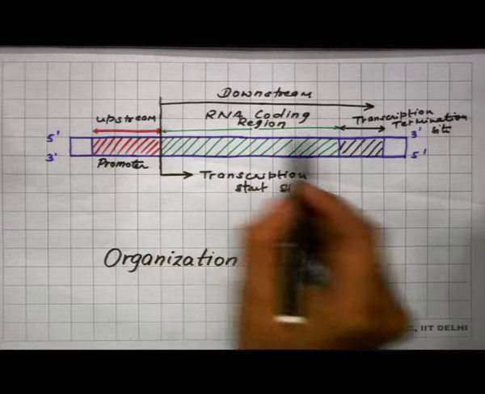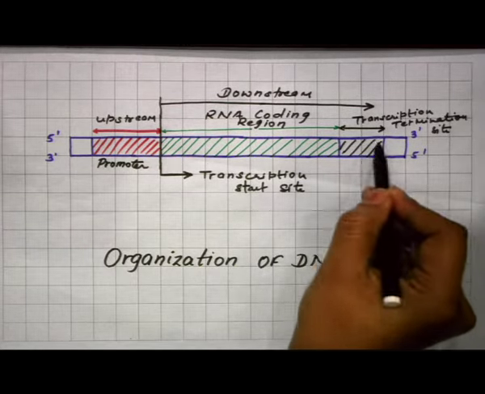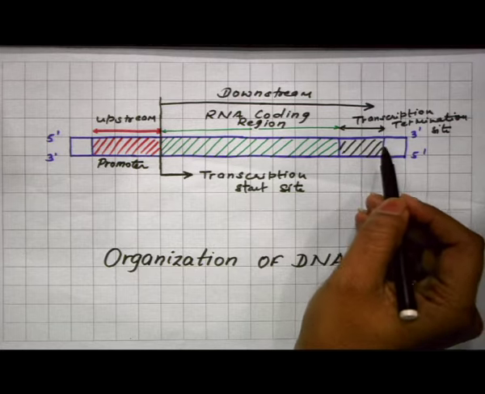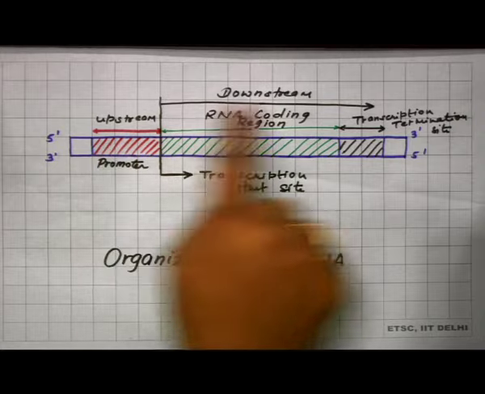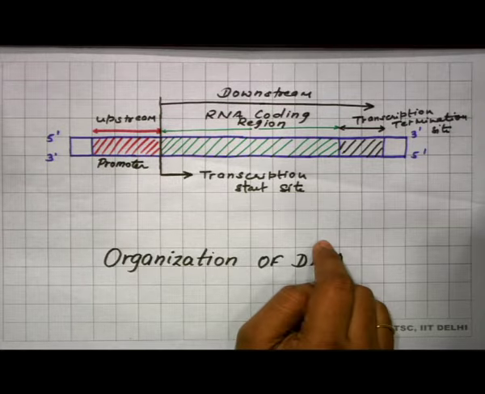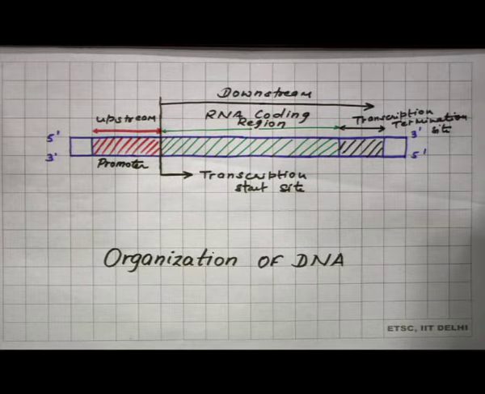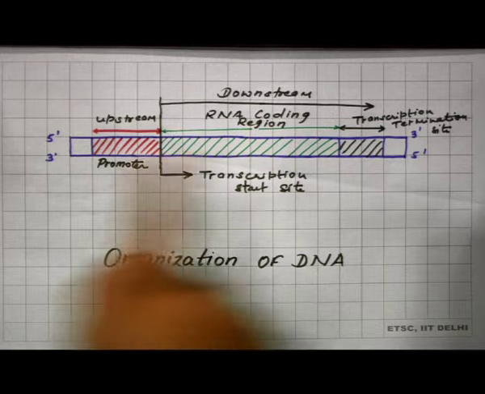When RNA polymerase reaches the transcription termination site, it will give the signal for terminating the transcription and the transcription will be terminated. So, this is how the DNA which is going to be transcribed to synthesize a particular type of RNA is organized.